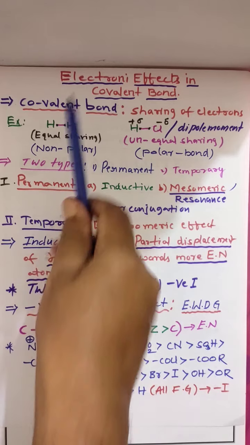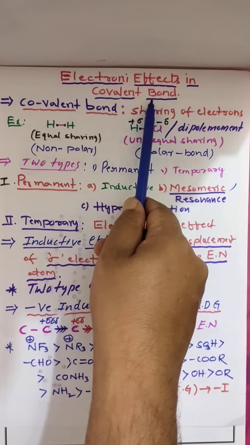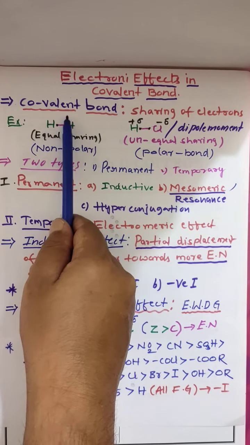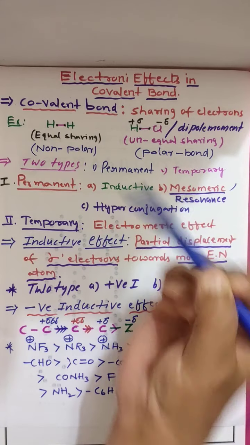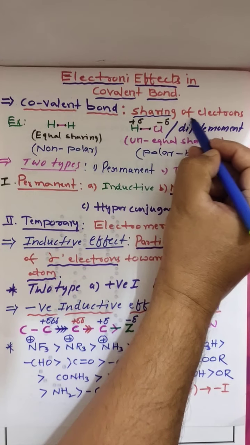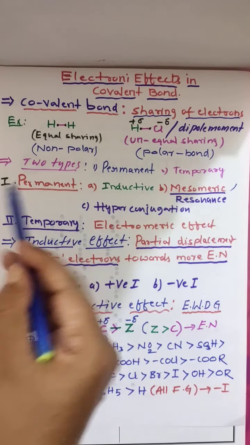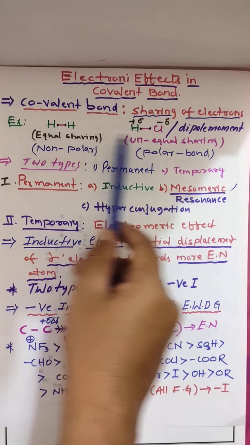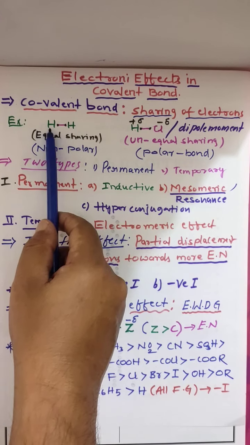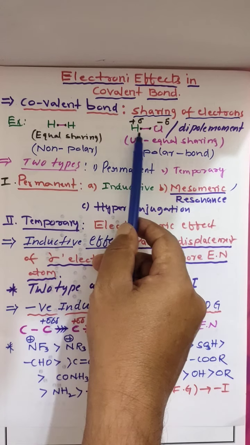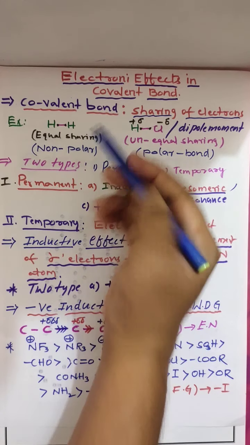So I will go for electronic effects in covalent bond. Covalent bond is nothing but sharing of electrons. This is shared equally and unequally. Similar atoms are there, equal. Dissimilar atoms are there, unequal.